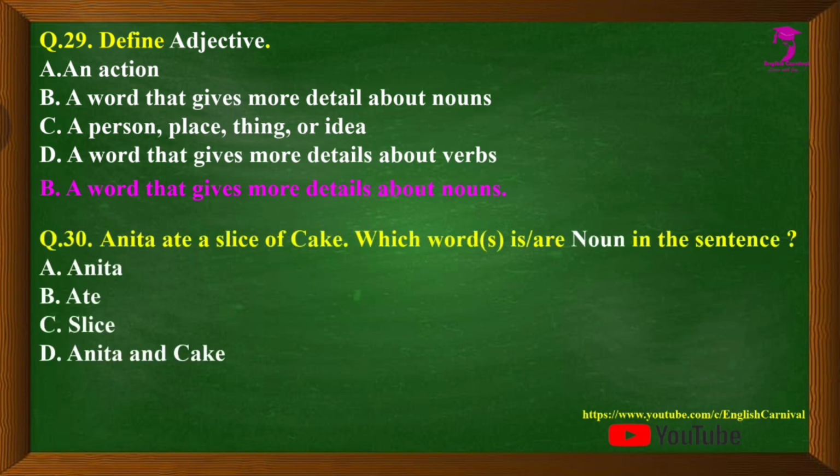Question number 30, we have: Anita ate a slice of cake. Which word or words is or are noun in the sentence? Options are A, Anita, B, ate, C, slice, and D, Anita and cake. The correct answer is D, and that is Anita and cake are the nouns in the given sentence.